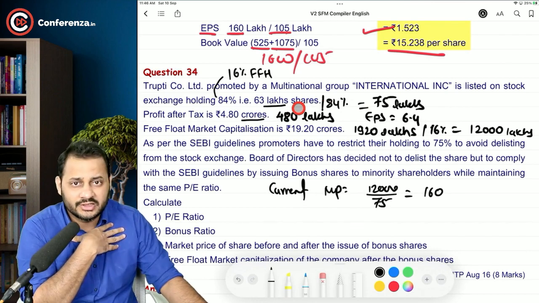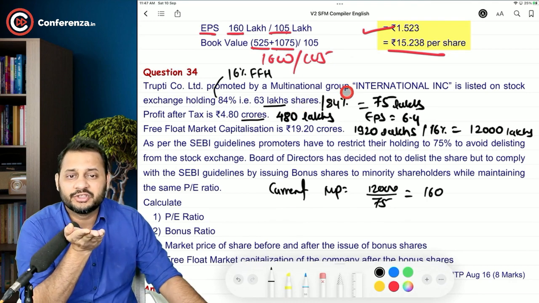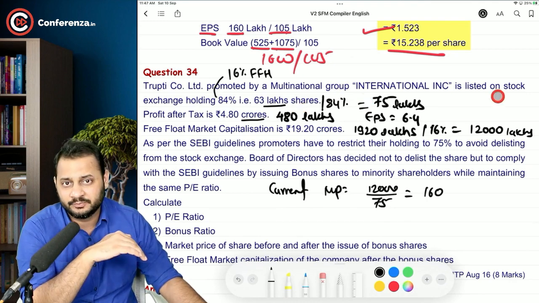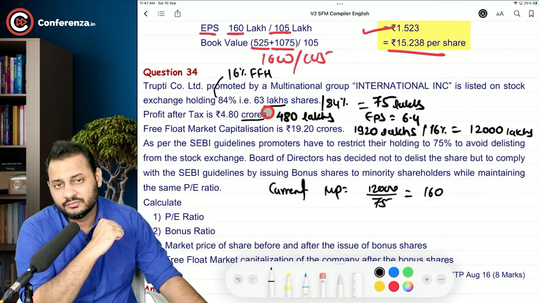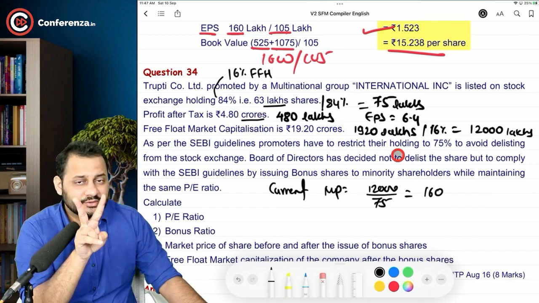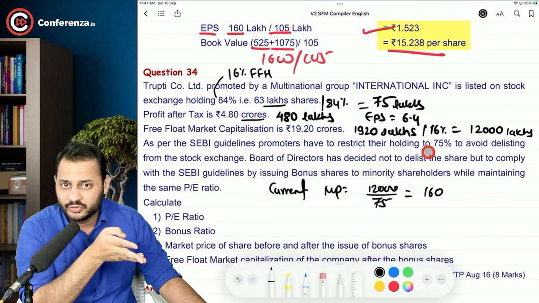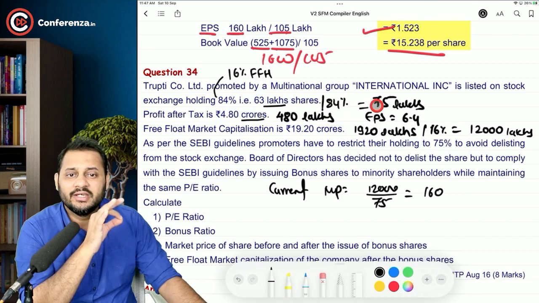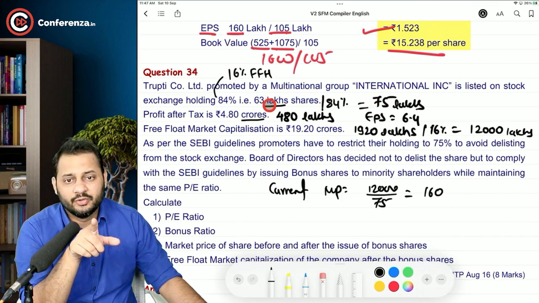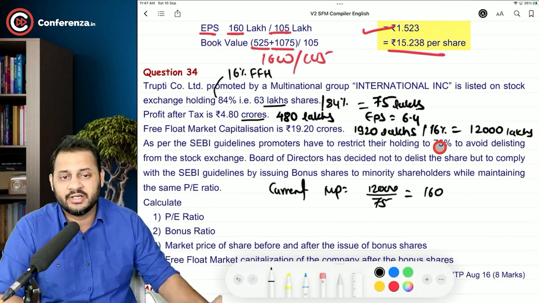You don't take the bonus, you distribute the bonus to the public. That will increase the total number of shares from 75 to something else, and your holding will still be 63 lakh shares. So there are two ways to bring your holding down. You can decrease the holding from 84 to 75, by selling off some shares out of 63 lakhs, or you can increase the total shares. Either you sell your shares or increase the total shares so that your holding is 75%.